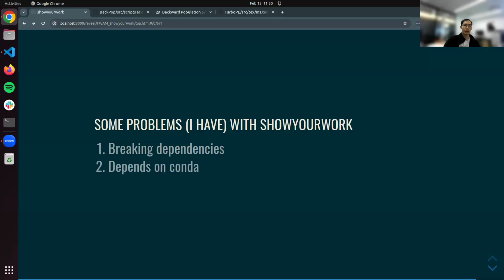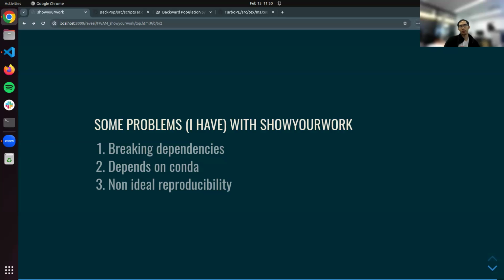And the other thing is, I personally have beef with, well, not beef, but I don't like Conda too much, and Show Your Work depends on Conda a lot, which brings in all the big binaries and extra dependencies, which I personally have a problem with. And fundamentally, this is a little bit more to the core of what we want Show Your Work to be: the reproducibility is not ideal.